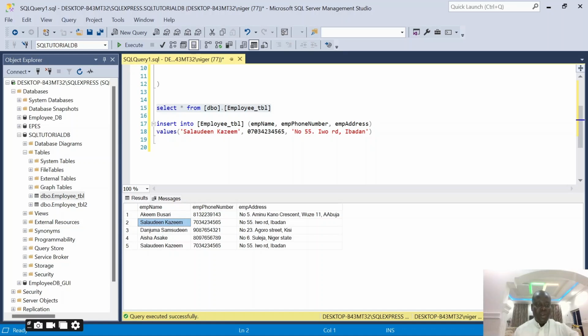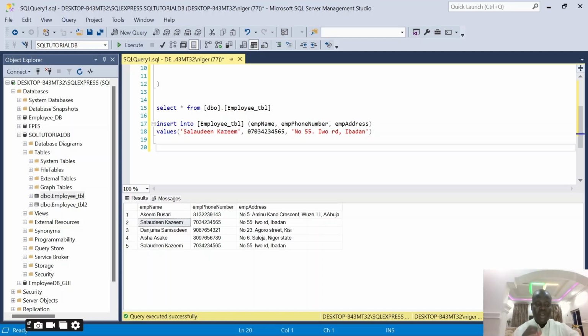However, before then, we've seen how to use the select statement to retrieve records from the database. I can also retrieve a specific record that I want, but in that case, we have to use the where clause. But we said this is basic, so I don't want to make it complex. By the time we come back to each of the commands, I'm going to do a video on each of them, how you can use them explicitly and select the different things you want to see. But this is basic.